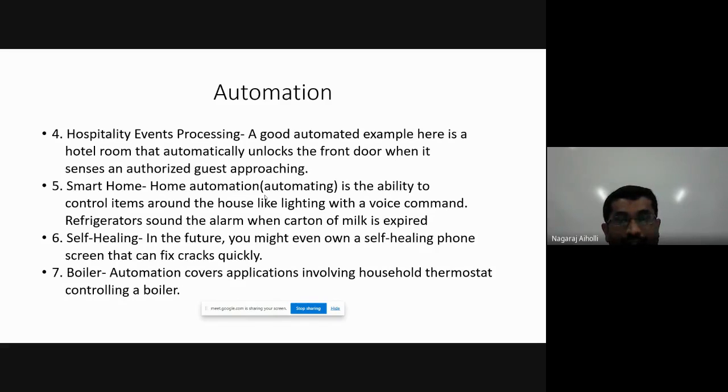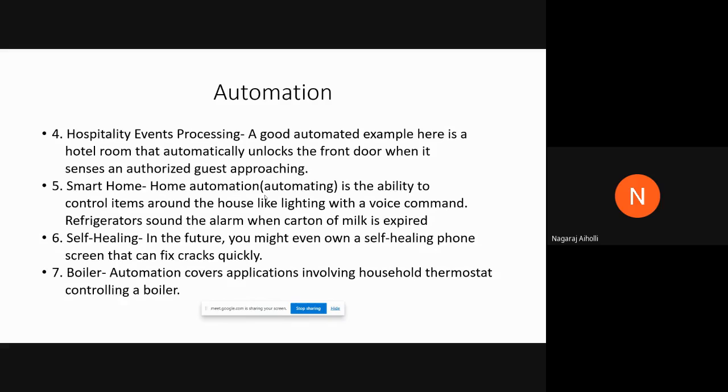Self-healing. An example of self-healing is mobile phones. Most of you possess mobile phones, right? And suppose your screen is damaged, if there's a crack on your screen, then a self-healing process takes place. The crack gets fixed or heals up automatically. If there's a crack, it takes a certain time to heal up, and the crack is fixed, meaning the crack will be overcome within a certain time. So that is one example of automation.